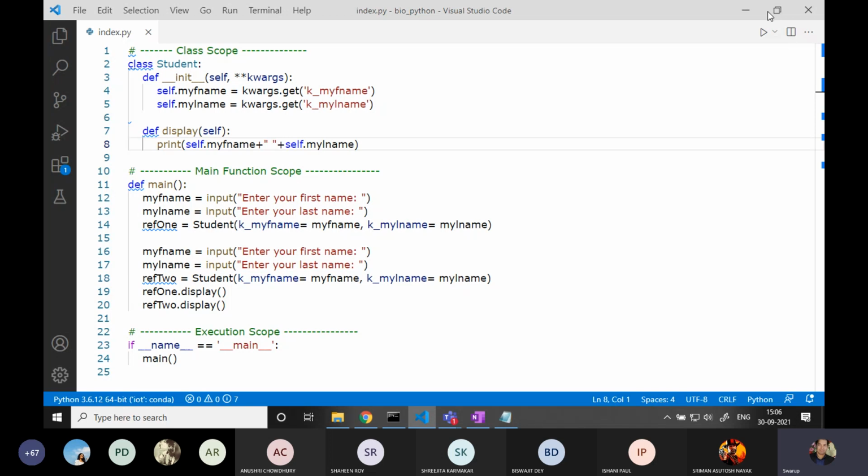Line number 11 is a function, whereas line number 7 is a method. So this is an ideal program that covers how we call a function. How do we call a function? According to line number 24, we are simply calling the main function. How do we call a method? According to line numbers 19 and 20, we are calling the method.